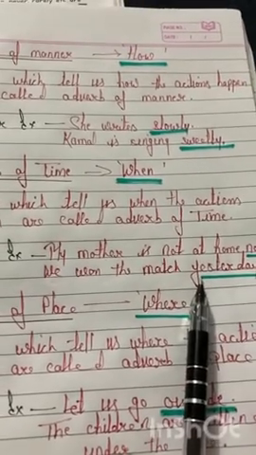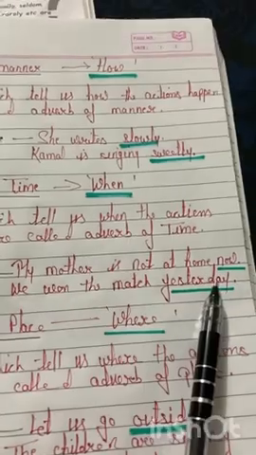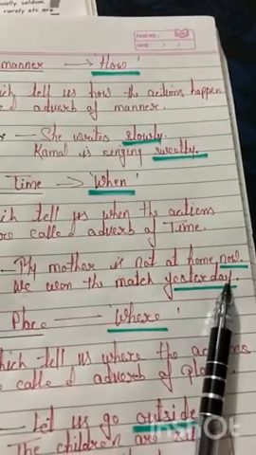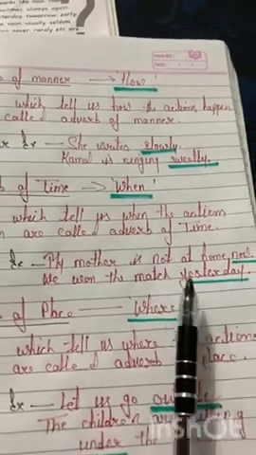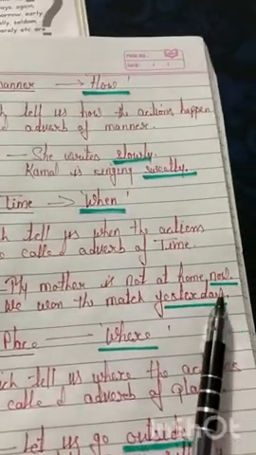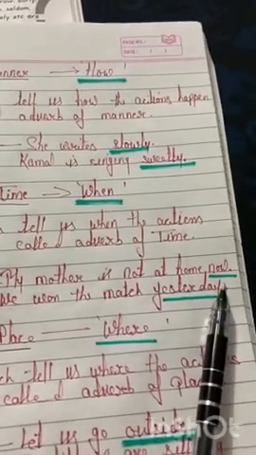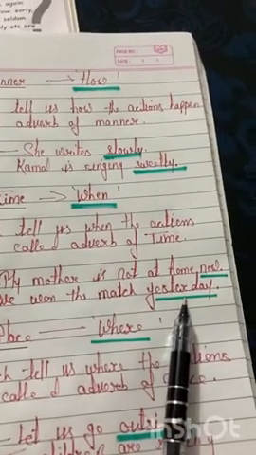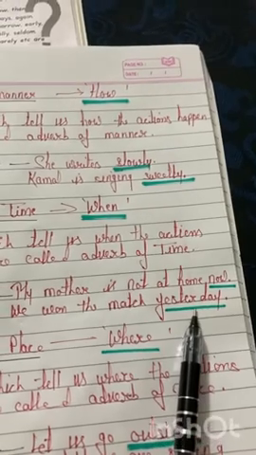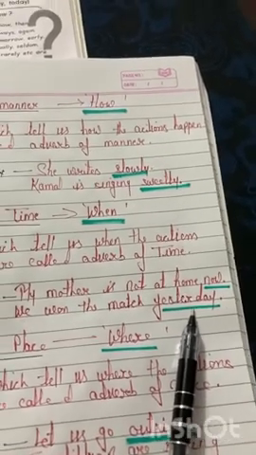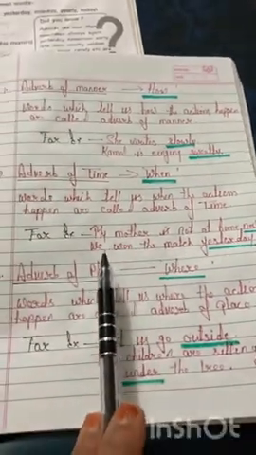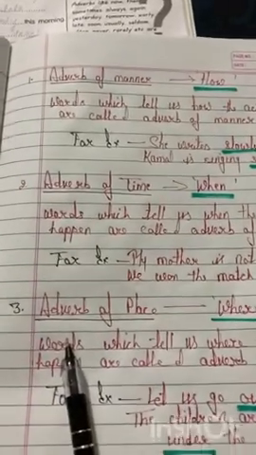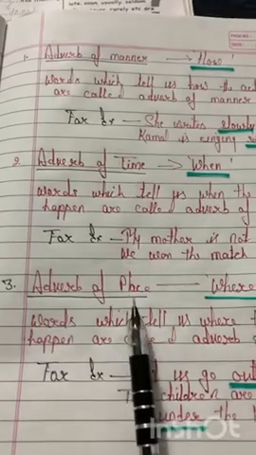An adverb of time is placed at the beginning or end of the sentence. That means all these words, now, yesterday, then, before, soon, later, still are adverbs of time. Now our third kind of adverb is adverb of place.